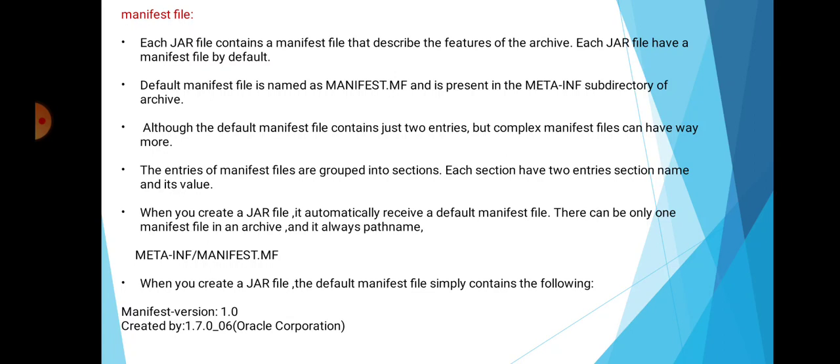When you create a jar file, it automatically receives a default manifest file, and there can be only one manifest file in the archive file, and it always has the path name META-INF/manifest.mf. That means manifest.mf is included in the META-INF folder. When you create a jar file, the default manifest file simply contains the following, for example: Manifest-Version: 1.0, Created-By: 1.7.0-06 (Oracle Corporation). This is for example.